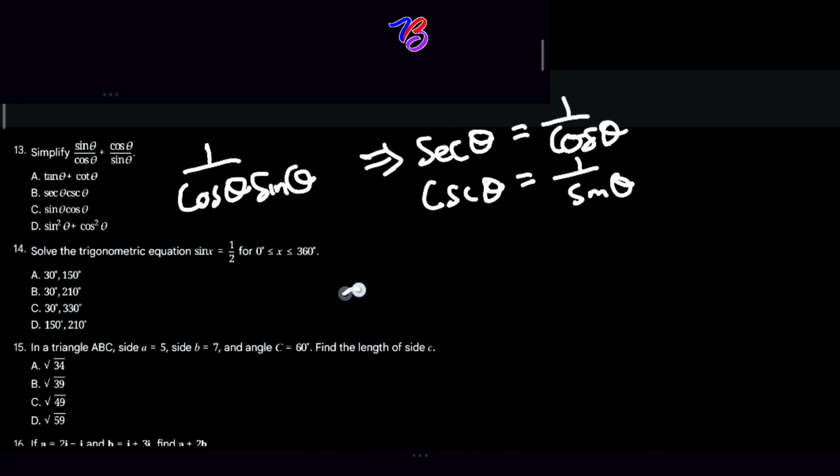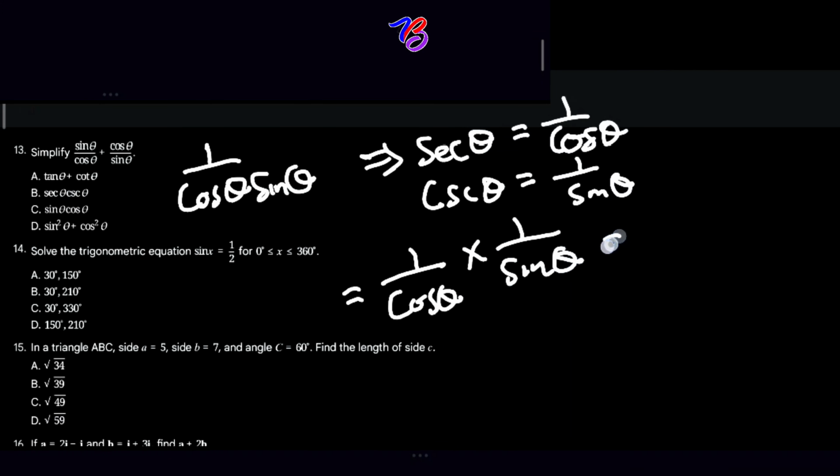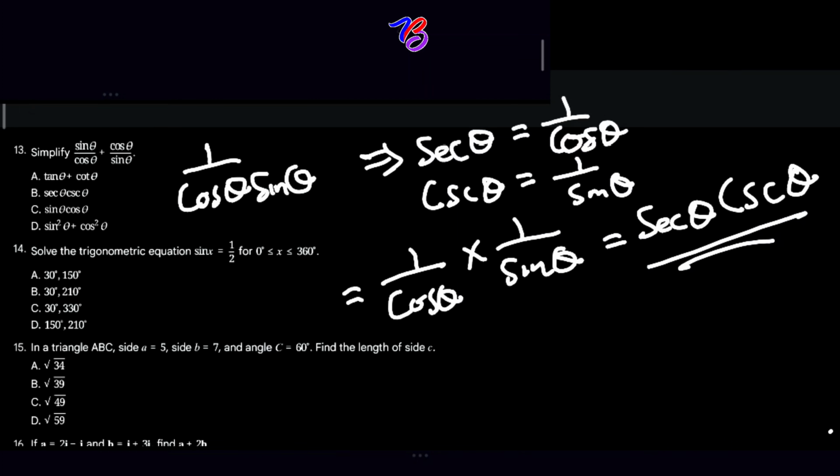So 1 over cos theta times 1 over sine theta will give you sec theta cosecant theta, and this gives us our final answer. If we compare this, you see that option B is correct.